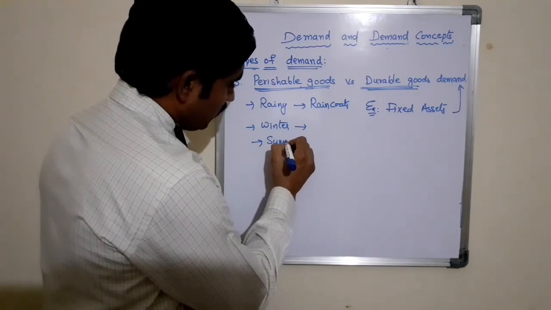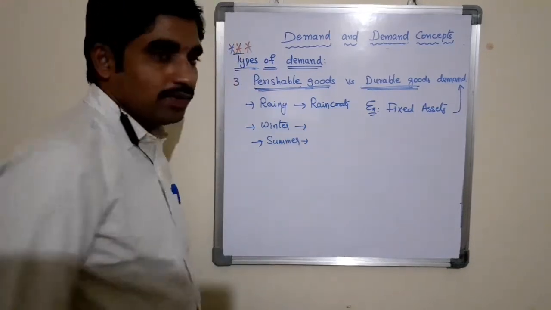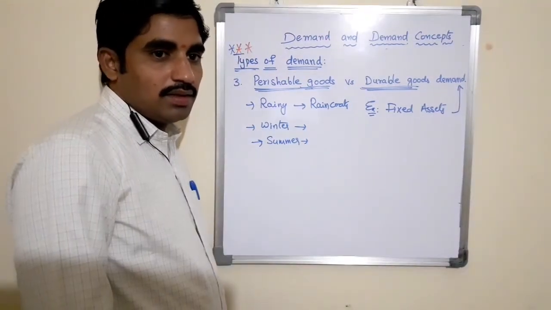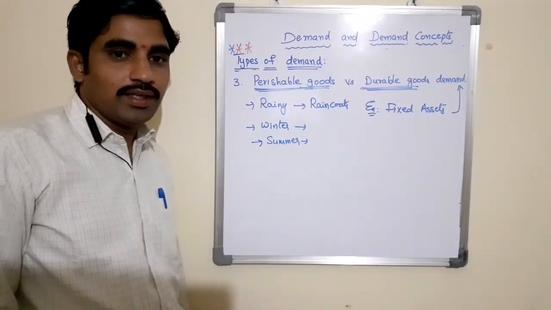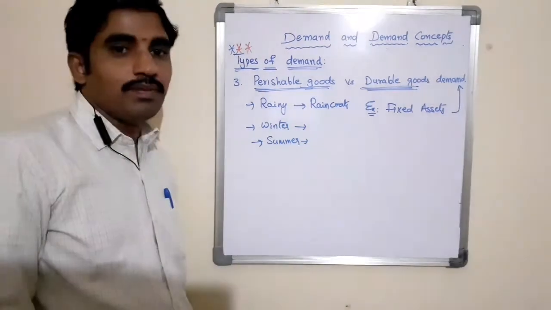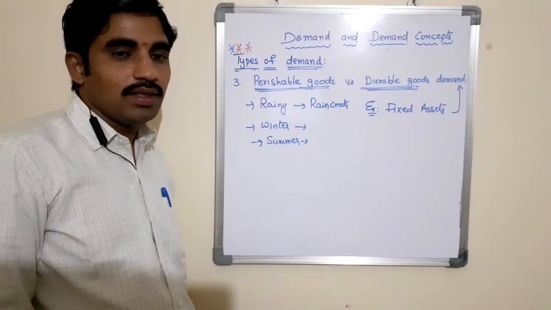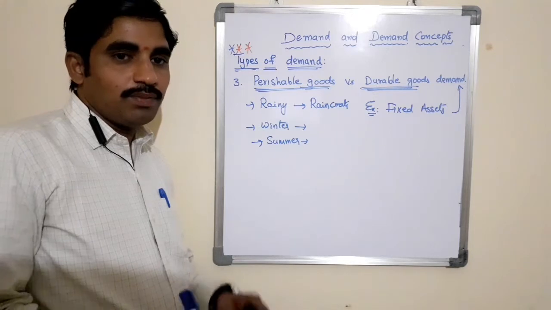In summer there is a demand for umbrellas. And during this pandemic situation, COVID-19, there is a demand for masks.